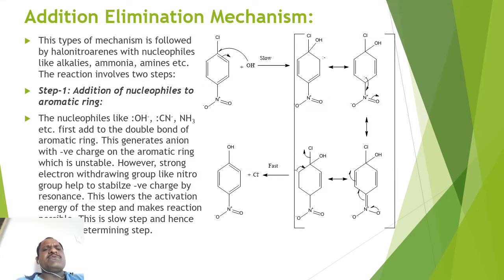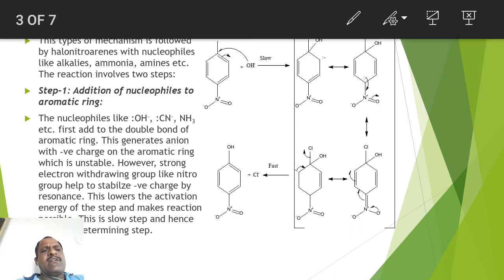What are the mechanisms which are involved? As I said, a mechanism helps to understand how a reaction takes place. So here two mechanisms you have to discuss. One is the addition elimination mechanism, to understand nucleophilic substitution reactions on a benzene ring or an aromatic compound.